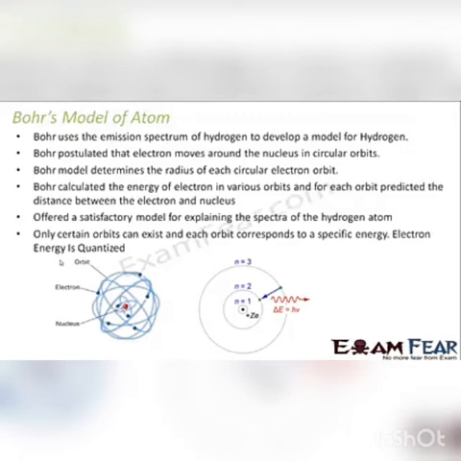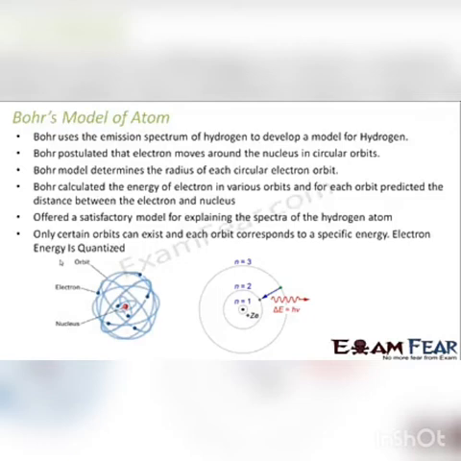Rutherford never talked about quantization, but Bohr told that it is not that the electron can revolve around the nucleus in just any circular path. It is not like that. There are certain orbits, or certain circular paths only, through which the electrons can revolve around the nucleus. That means the electron energy is quantized. Electron energy is not continuous. It cannot be just any value. There is a set of discrete values which are only allowed, right?